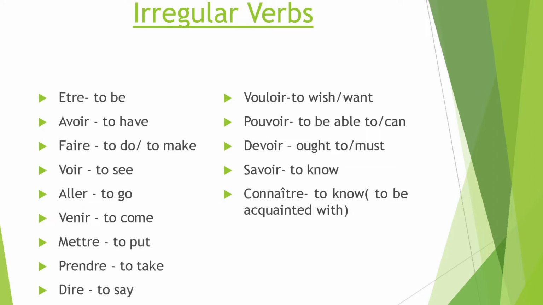Savoir is to know. Connaître is also to know. These two verbs are taken together because of the familiarity in the meaning, but the contexts are different. Like savoir, to know in the sense, that's knowledge, information. Connaître, to know in the sense acquaintance. You say, I know Sophie, that is connaître. I know where she stays, that will be savoir, that is information. So that way, these are some of the important verbs I have chosen.